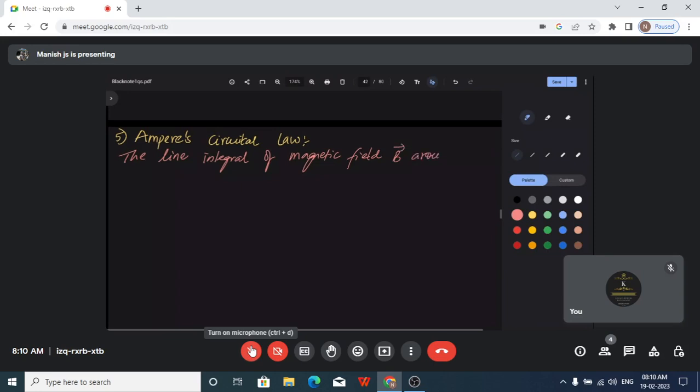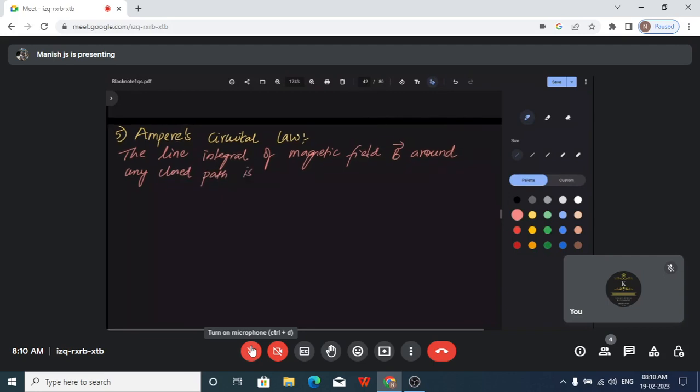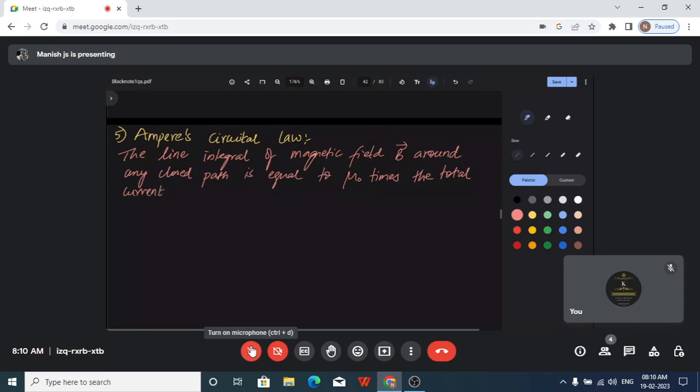around any closed path is equal to mu naught times the total current I passing through it.